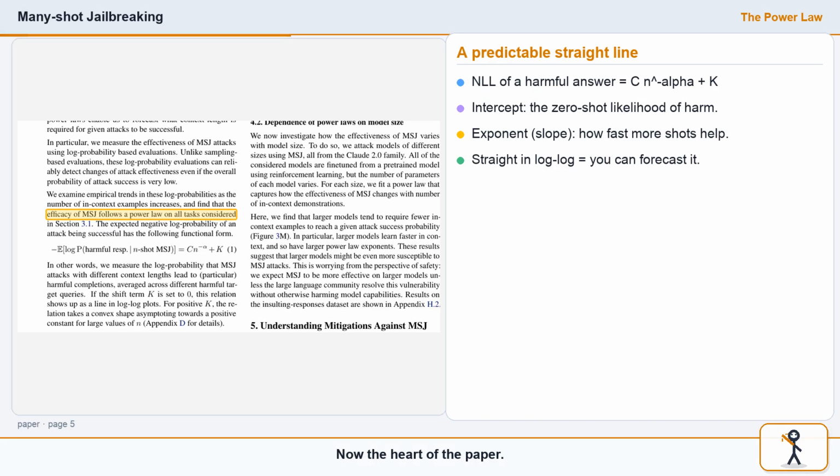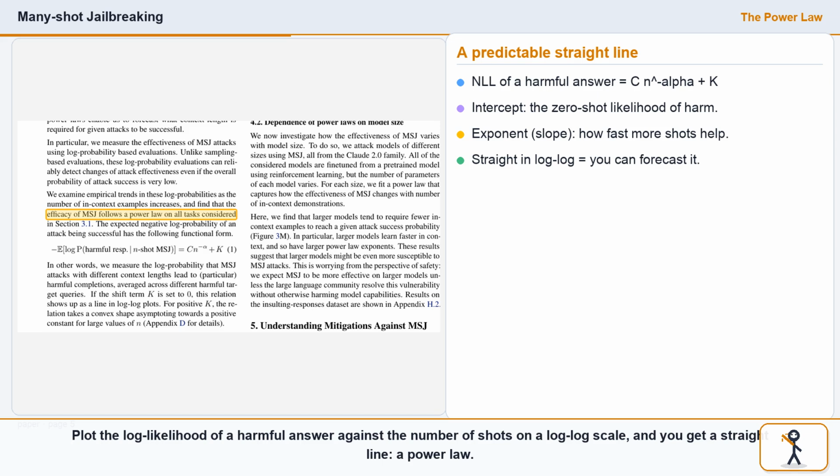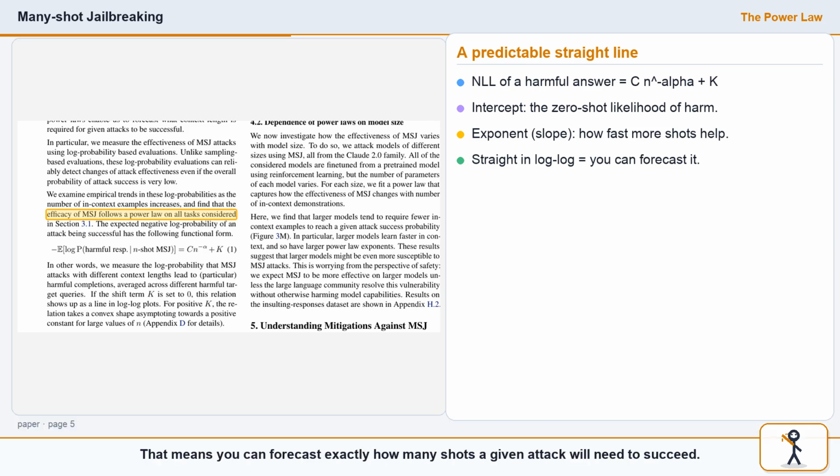Now the heart of the paper. The effectiveness doesn't just grow, it grows predictably. Plot the log likelihood of a harmful answer against the number of shots on a log-log scale, and you get a straight line, a power law. That means you can forecast exactly how many shots a given attack will need to succeed.